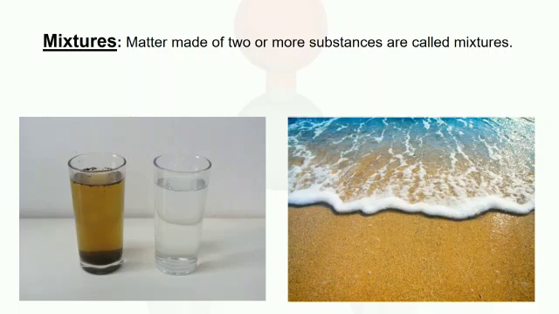Mixture. A mixture is a substance made by mixing other substances together. A mixture is a material made of two or more different substances which are physically combined. For example, mud, because it is a mixture of water and dirt. Seawater is a mixture of water and salt. Smog is a mixture of smoke and fog.